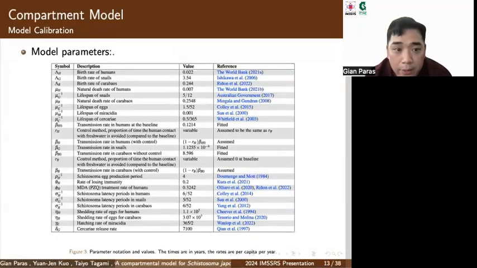Here are the parameters that we will be using for our model. Specifically, I'd like to point out R sub H and R sub B, which represent the control method of avoiding freshwater contact for both humans and bovines.